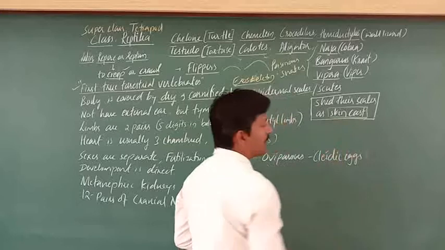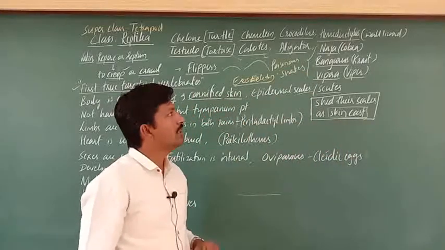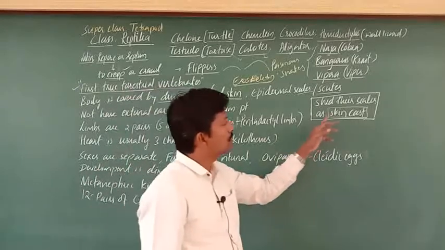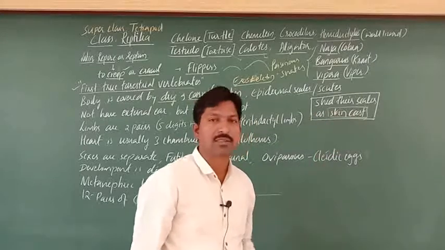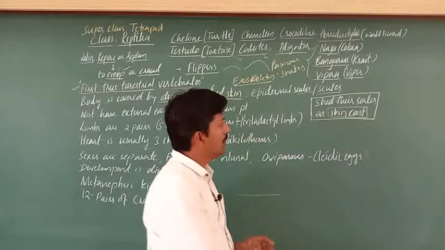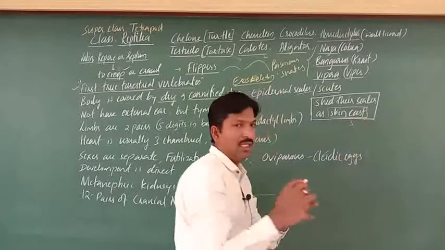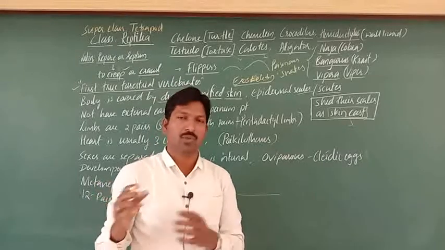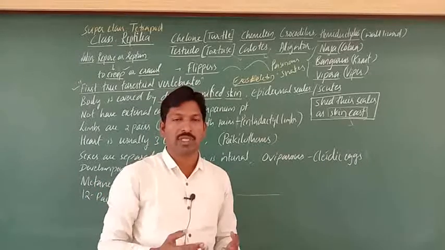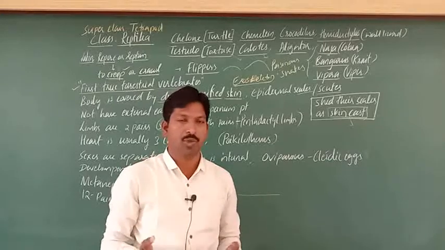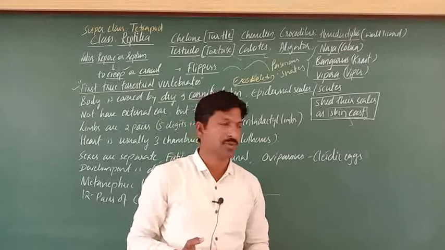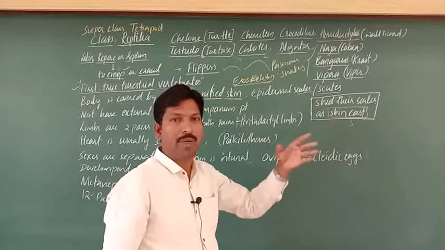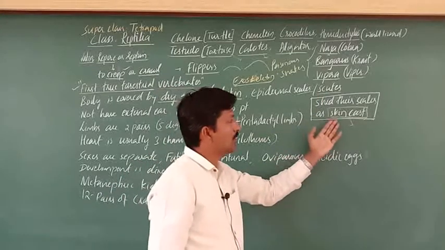Skin cast. Usually snakes and lizards more commonly release their skin casts. Skin cast means their external layer, one layer of scale, which is removed as it is, right? That's what we call it as kore. Kore biduvudu, we say in Kannada. So that is a skin cast. Usually in snakes we have observed it, you might even have played with that, right?